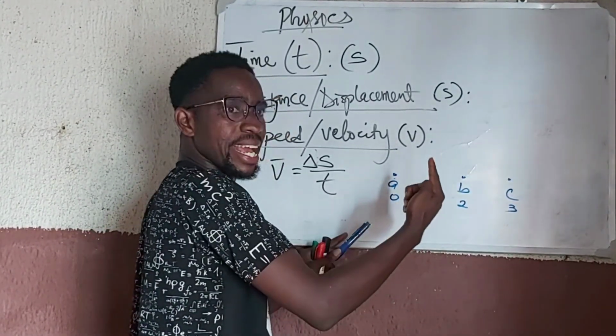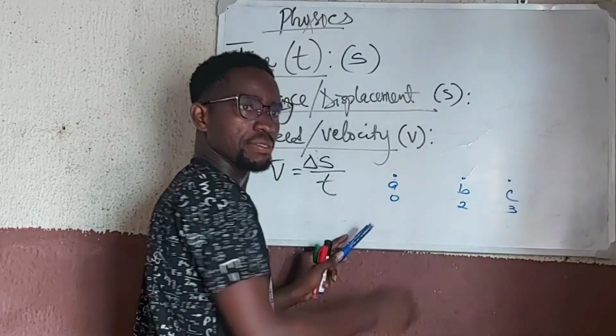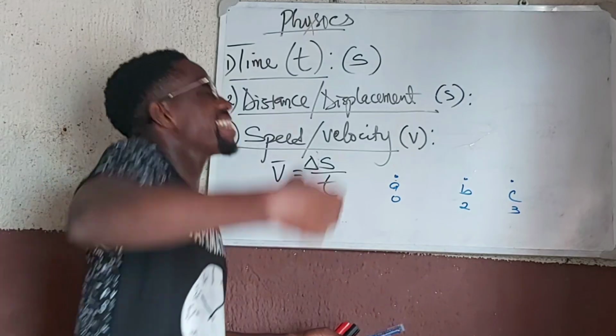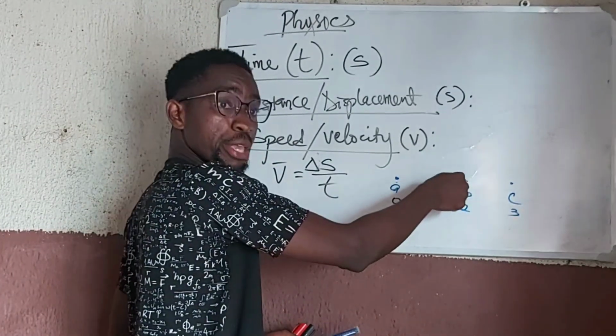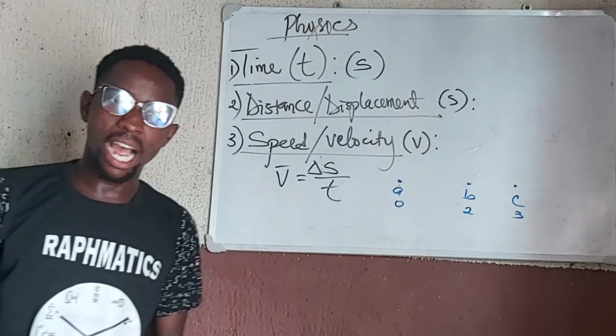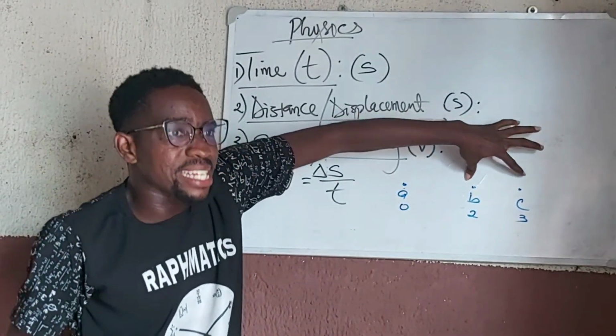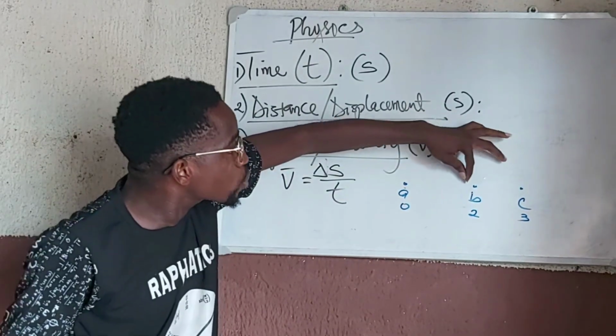It is the average of the speed between point B and C. It doesn't give me the exact value of speed at point B or the exact value of speed at point C.